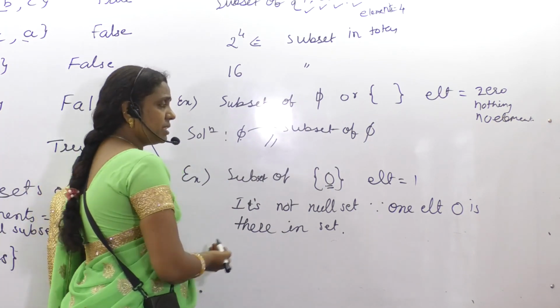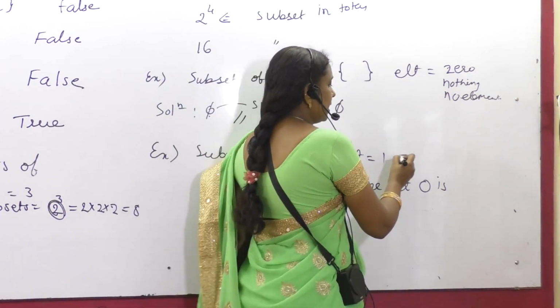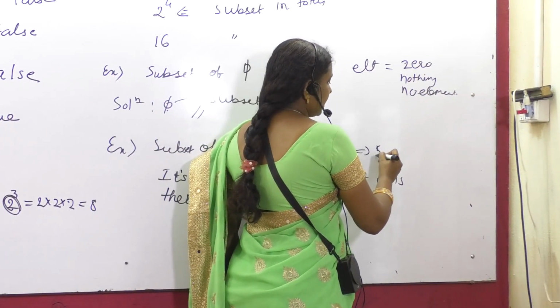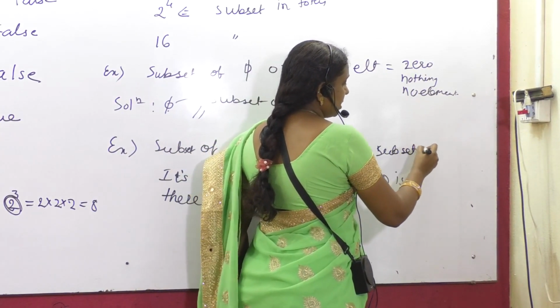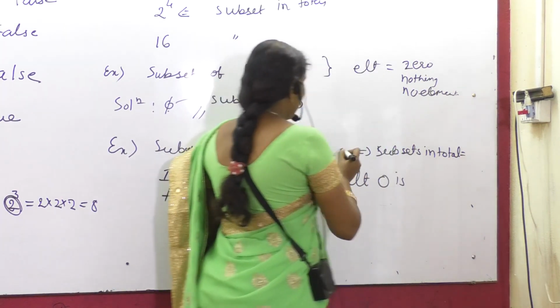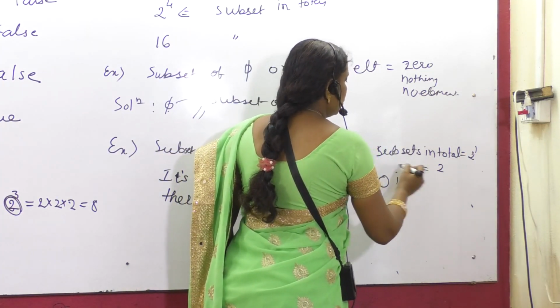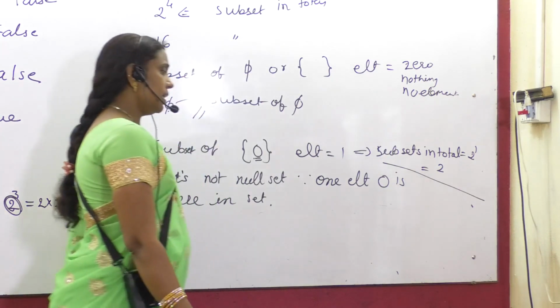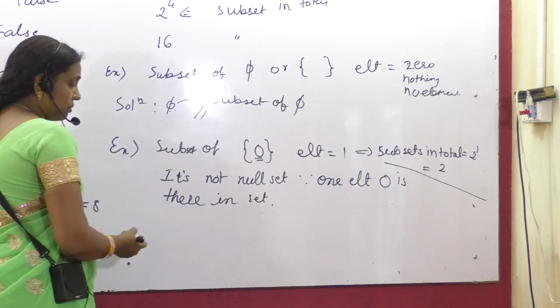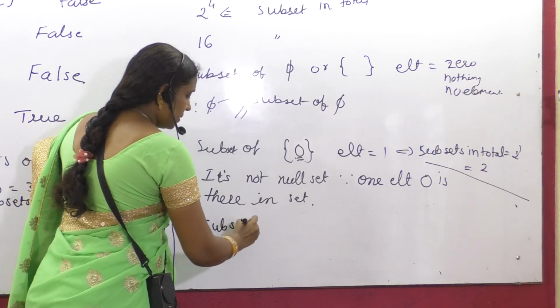So we'll come to this one now. How many possible subsets may we find in this case? So this implies subsets in total. How many? It may be 2 raised to 1, no? 2 raised to 1 means 2. Am I right? Okay. So what are the 2 subsets that we will check? Of course, null set is a subset.